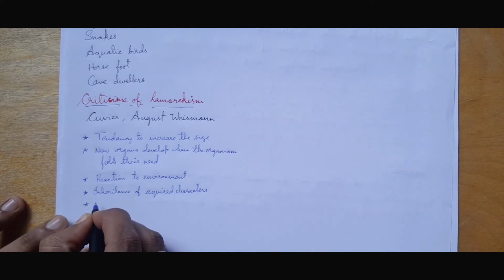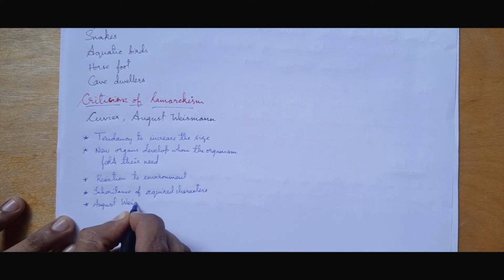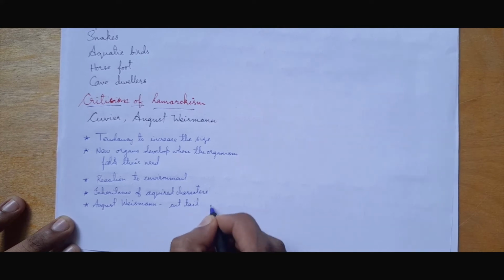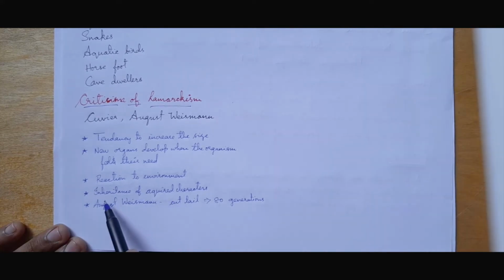So next we have the famous experiment of August Weismann, where he actually cut the tails of rats for around 80 generations. For 80 generations he was cutting the tails of rats, but he was not able to get tailless rats. By that he proved that acquired characters cannot be inherited.